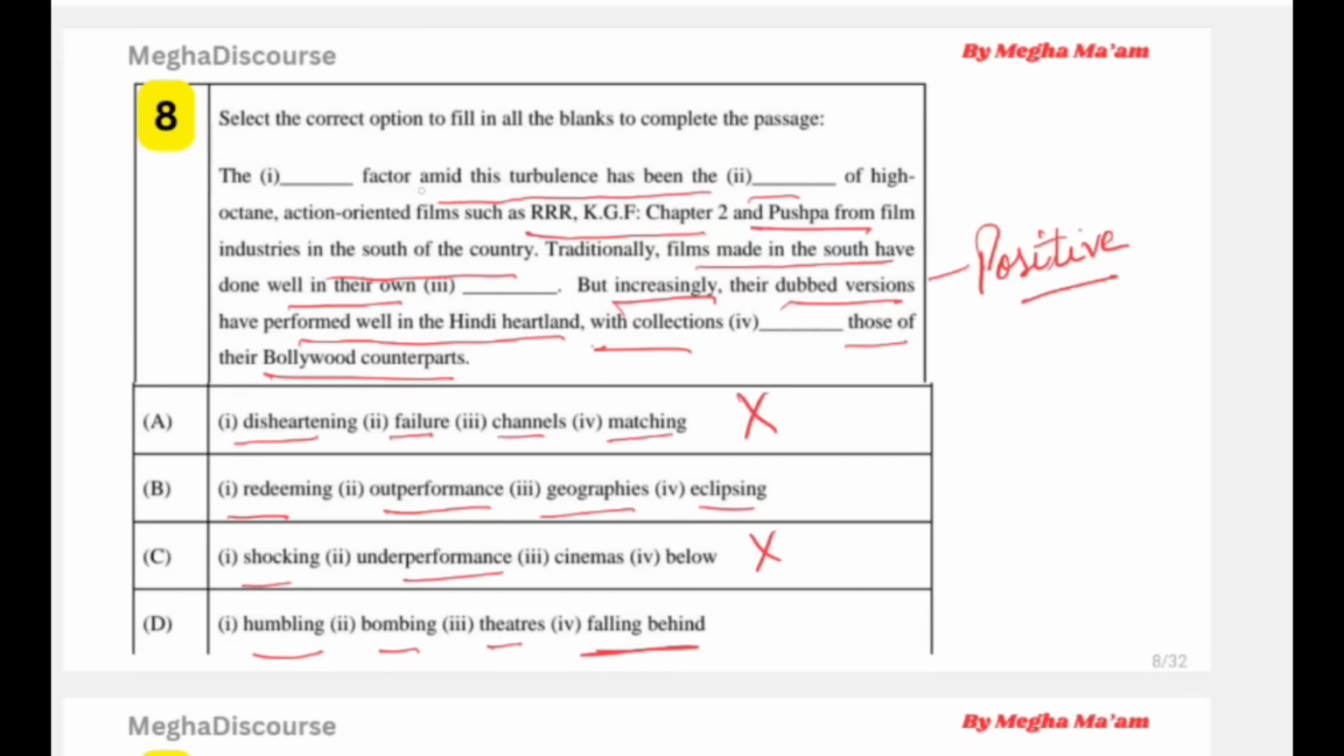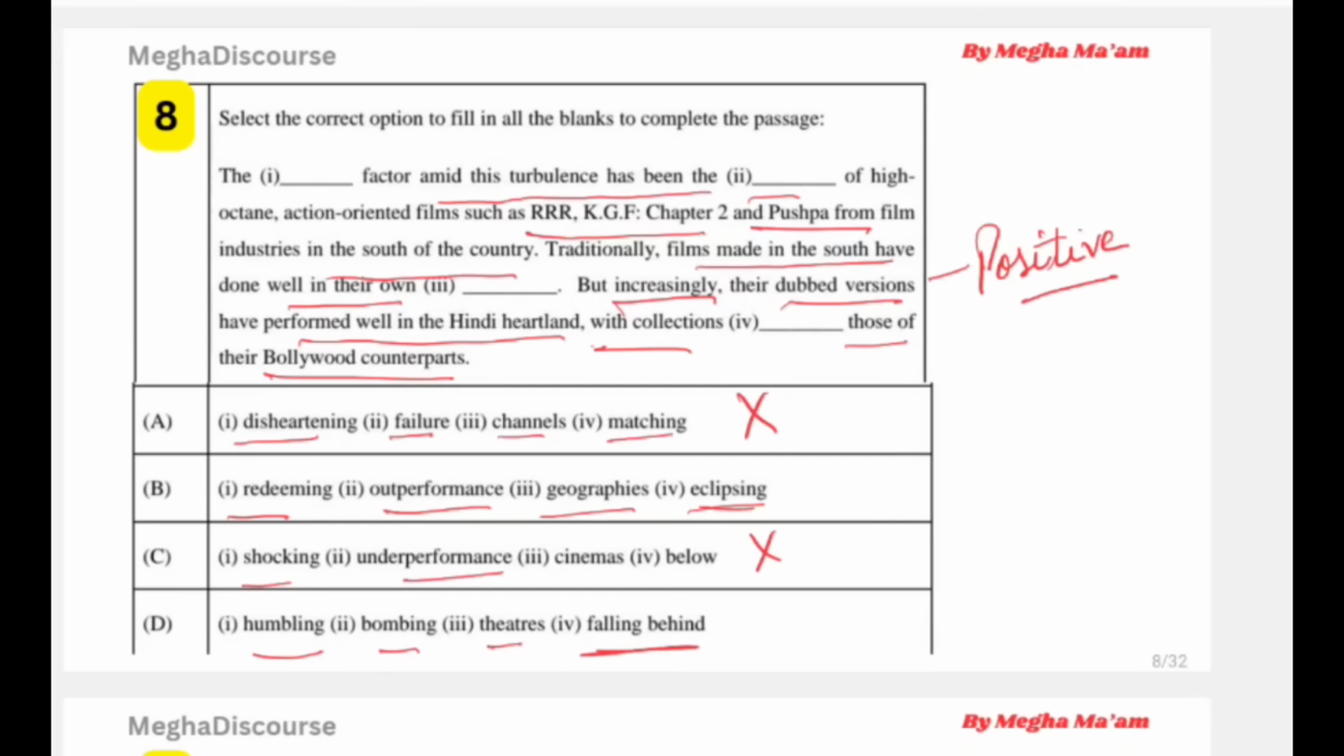The dash factor, the redeeming factor. Redeeming means something good that improves a bad situation. Redeem karna kisi cheez ko, like you redeem a code. Okay. So the redeeming factor amid this turbulence has been the outperformance of high octane, action-oriented films such as these movies of the South. Traditionally films made in the South have done well in their own geographies. But increasingly the dubbed versions have performed well in the Hindi heartland, with collections eclipsing, meaning surpassing, going beyond.